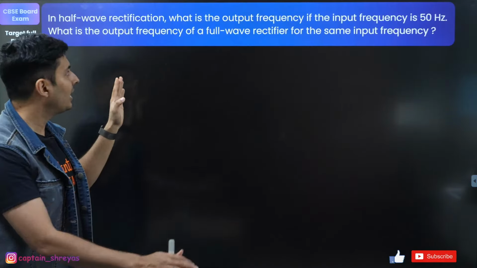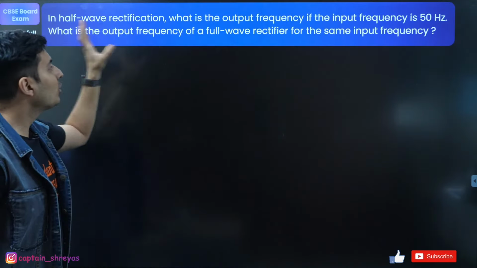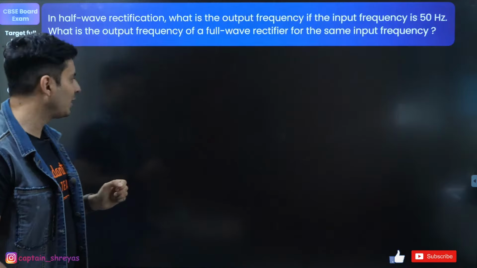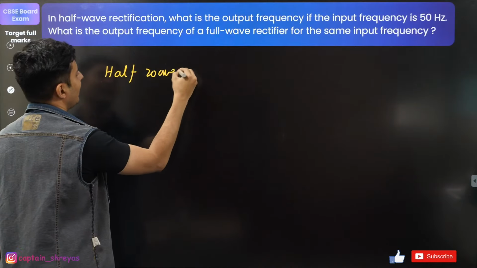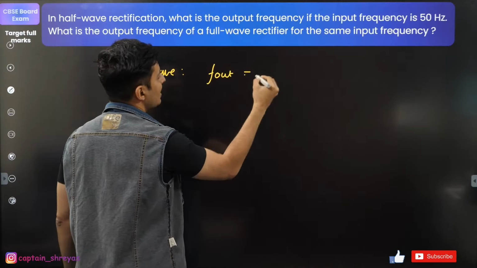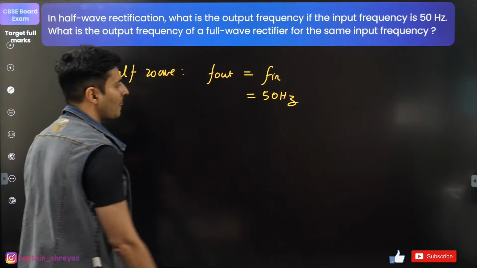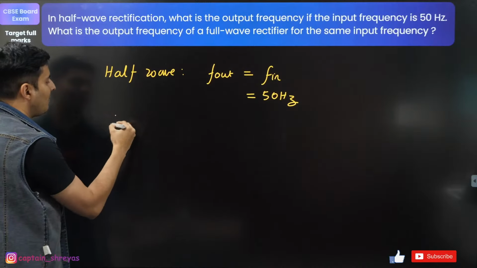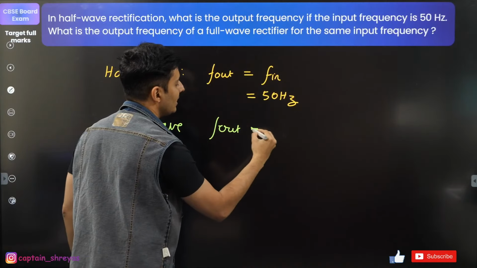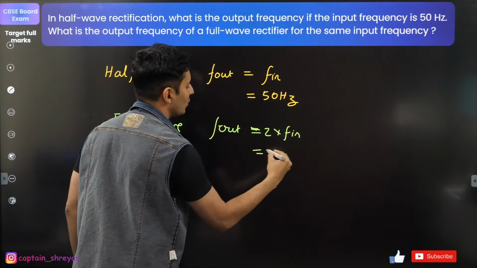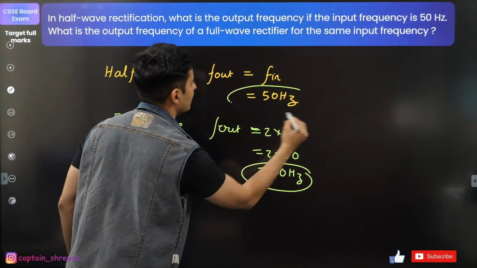In a half wave rectifier, what is the output frequency if the input frequency is 50 Hertz? And what is the output frequency for a full wave rectifier for the same input frequency? Simple question, guys. If you have a half wave rectifier, then the output frequency will be equal to the input frequency. So it's still 50 Hertz only. That is the first part. For the second part, when it is a full wave rectifier, the output frequency is basically 2 times the input frequency. So 2 into 50, basically 100 Hertz.